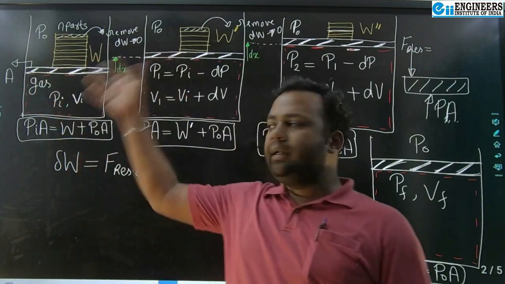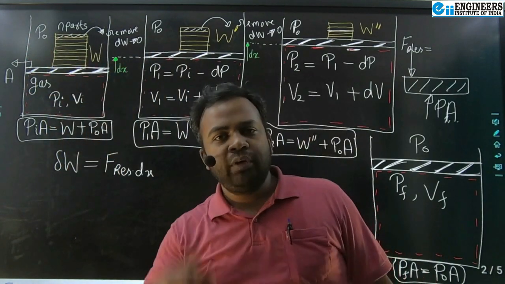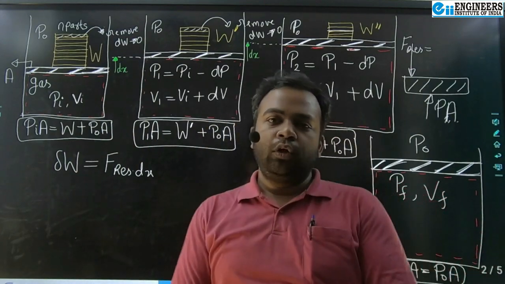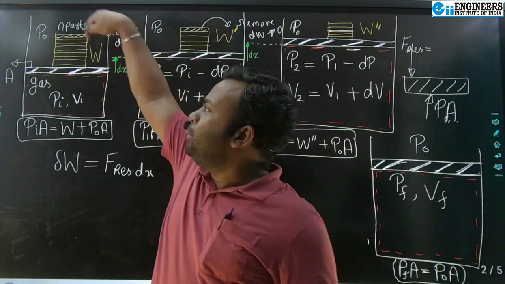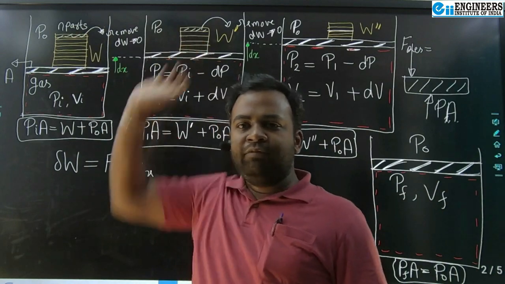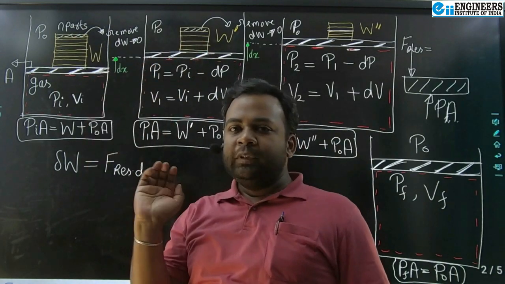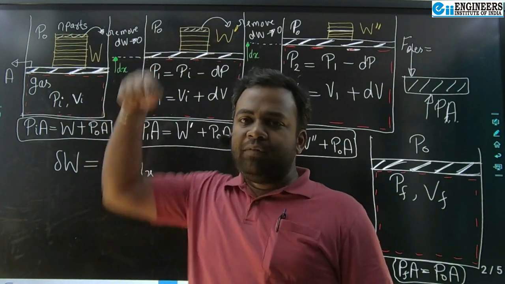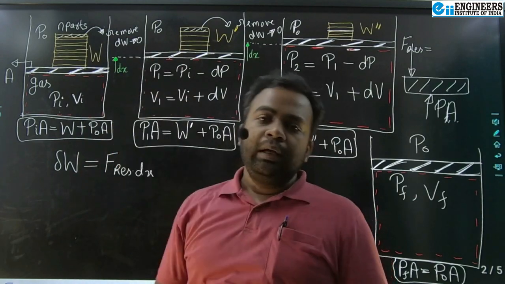Here we have neglected the weight of the piston because we are assuming massless. Or you can assume there is a spring attached to the piston. And when the piston is moving upward, the spring is getting compressed. So spring will also apply a downward force on the piston, right?